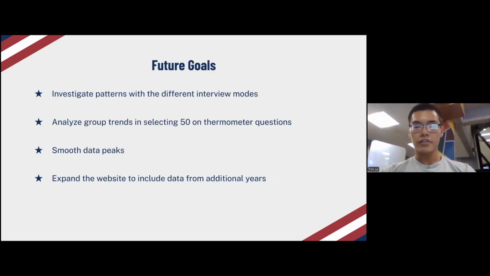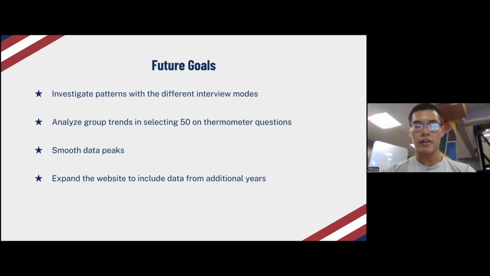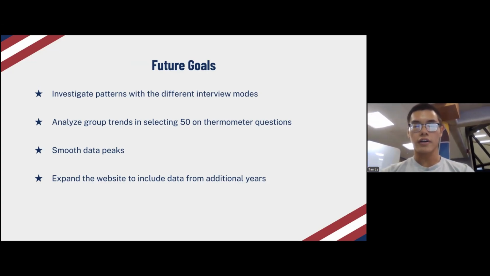Looking ahead, we plan to explore how response patterns vary by interview mode and how that affects data quality. We'll also analyze trends in selecting a score of 50 on thermometer questions, which may reflect neutrality or uncertainty. To improve the clarity of our visualizations, we'll apply data smoothing techniques to better represent sharp peaks. Finally, we hope to expand the site to include data from previous election cycles, allowing users to explore changes in polarization over time. Thank you.